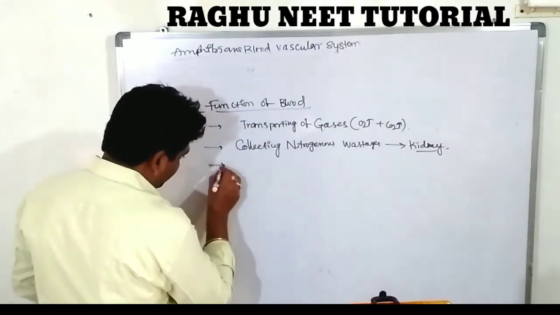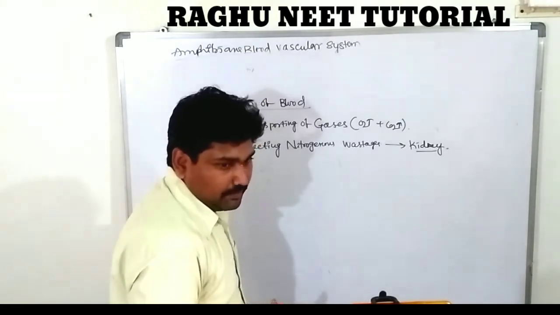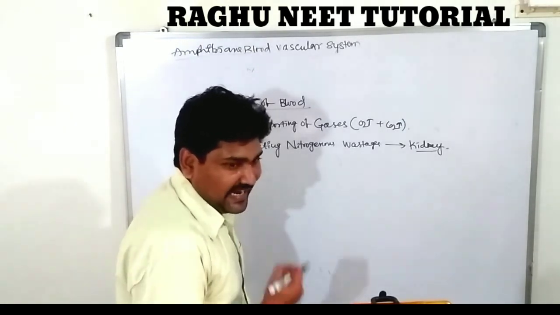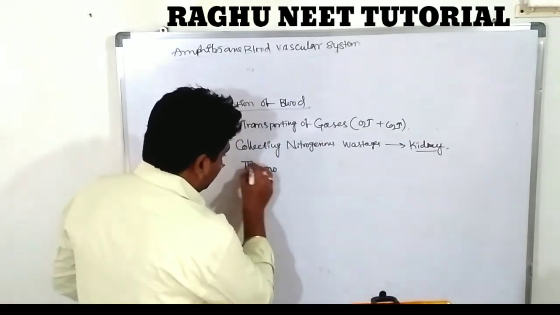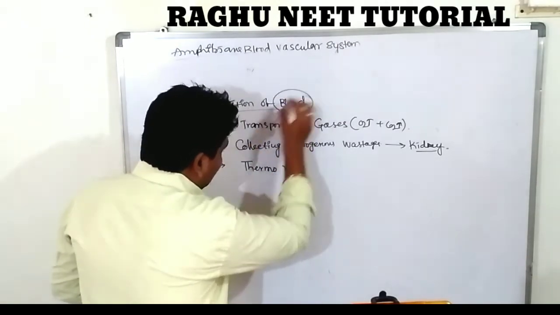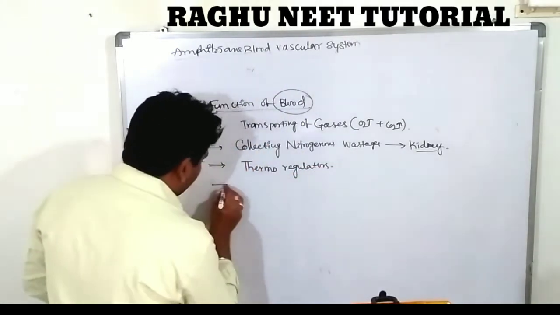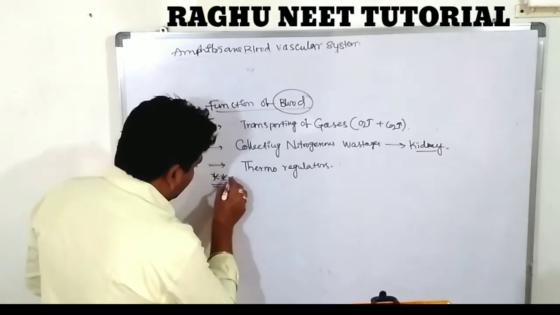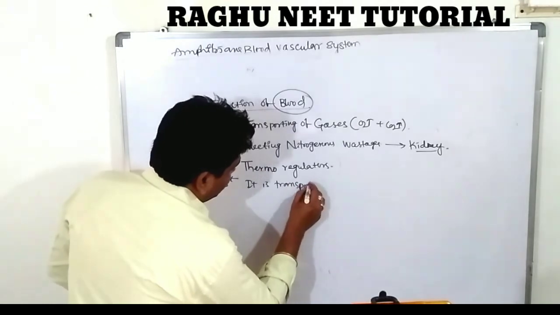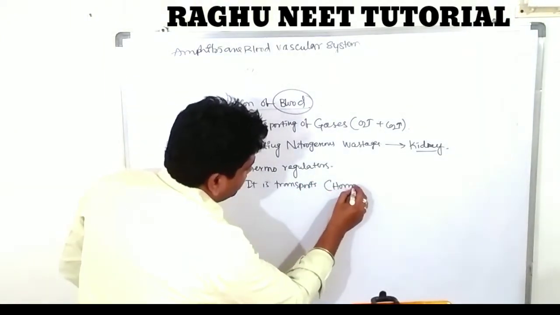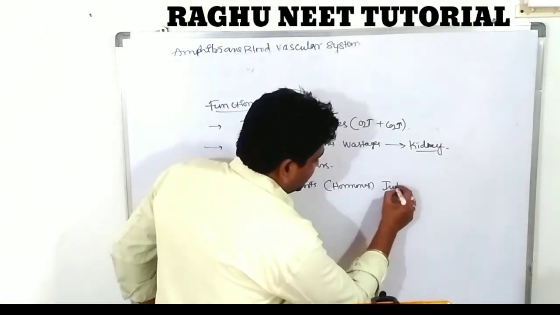Clear? It acts like a thermoreceptor. Thermo means heat. The blood produces heat, so it acts like a thermoregulator. The blood acts like a thermoregulator. And very, very important, it transports hormones to specific organs.